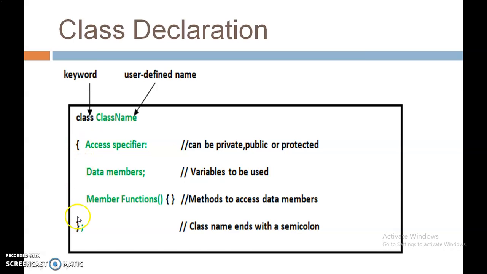Then between curly braces we will declare access specifiers like private, public, or protected. The second thing is to declare variables, that means data members, and the third thing is to declare methods, that means member functions. One more important thing is that the semicolon at the end of the class declaration must be there.